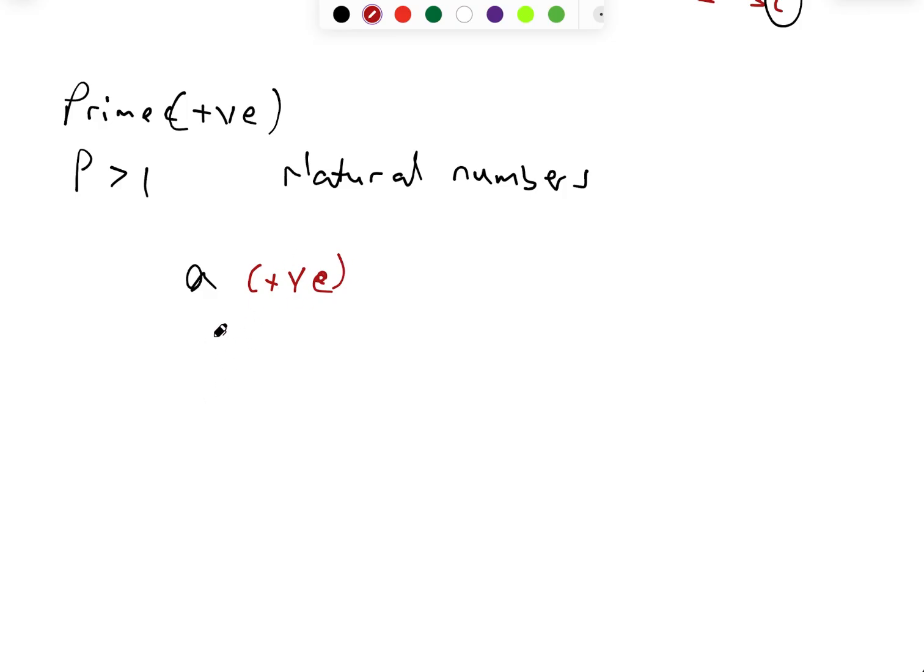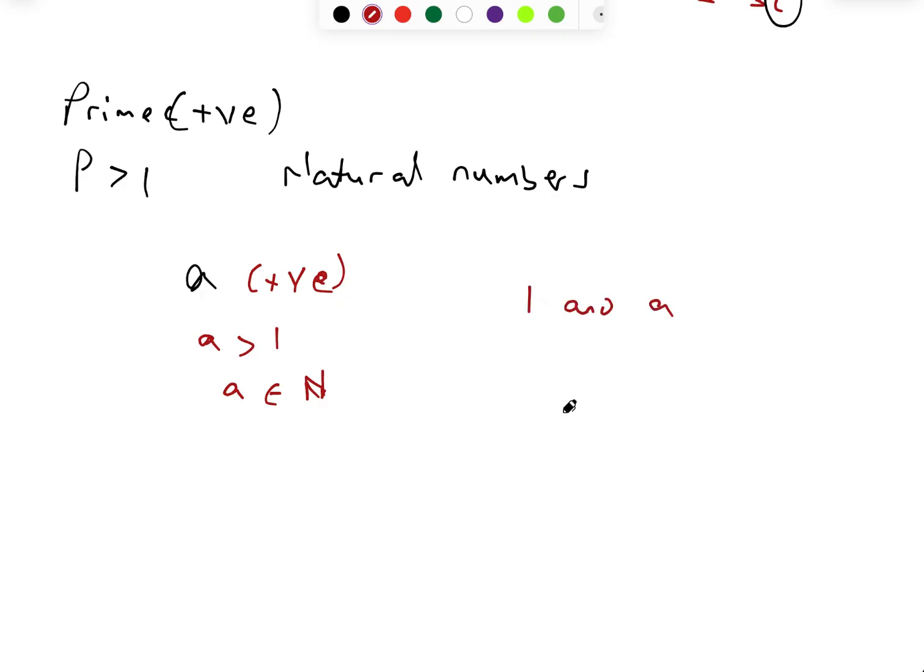Not only that, A is greater than 1, and also A is a member of the natural numbers. By definition, A is a prime number if, after satisfying all of these conditions, the only two things that can divide A are 1 and A.